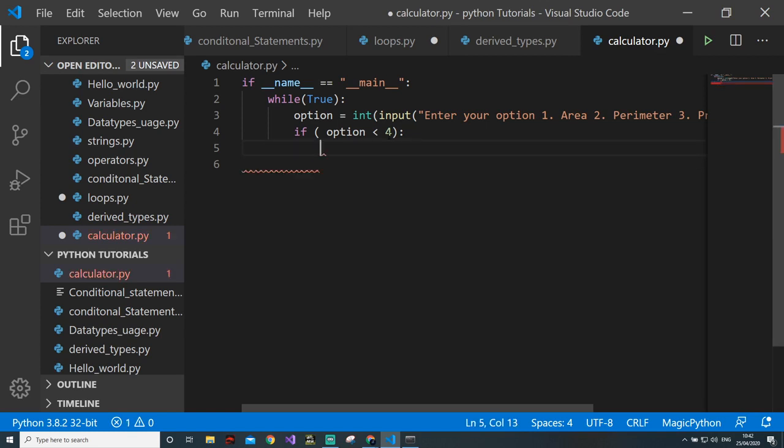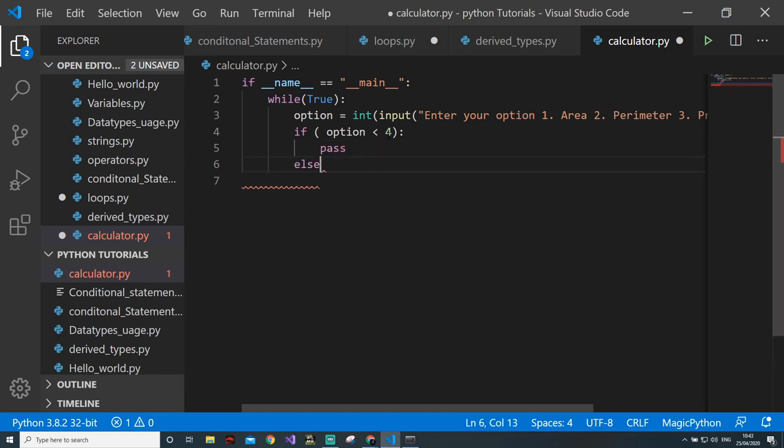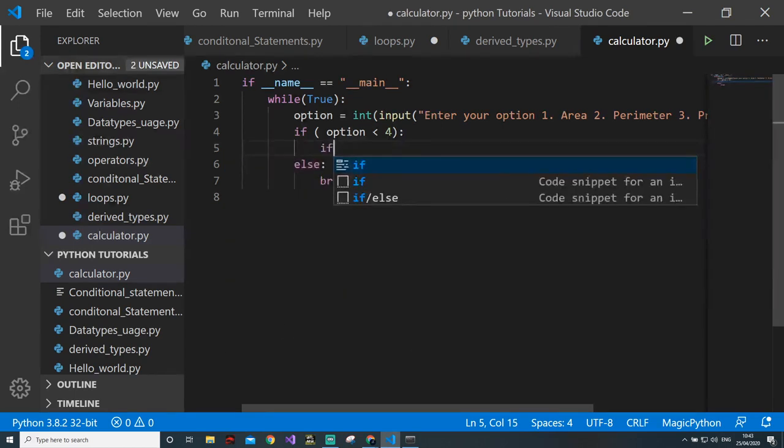And let's see, if the option is less than 4, then let's see pass. I will write the value. Then else break. Okay, break and continue: if you want to get out of a loop, you can use break, and if you want to continue the things, you can use continue. So we know if it is less than 4, then we have 1, we have 2, we have 3. Okay, but we have 0 also. Remember this. We haven't decided what we can do for 0.